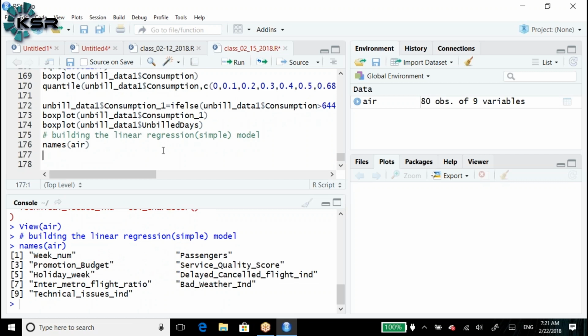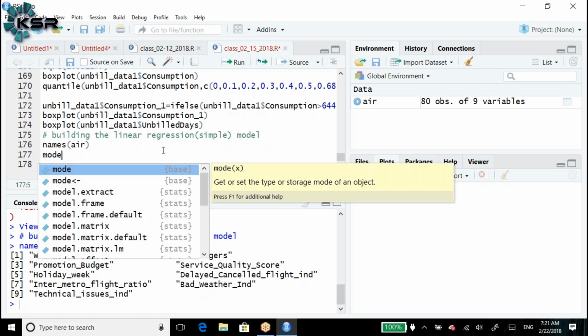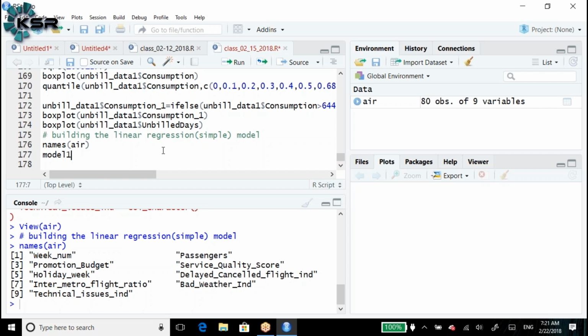Out of that, as we mentioned, if you want to build the linear regression, your dependent variable as well as your independent variable should be continuous in form. So here I am considering two variables as of now: passengers and promotional budget. As I said, model 1, or you can write your own name, anything you can write.